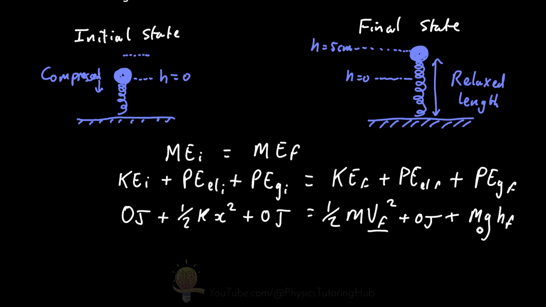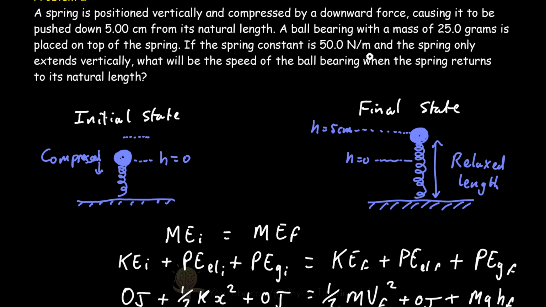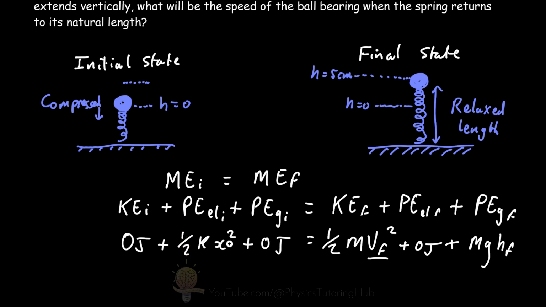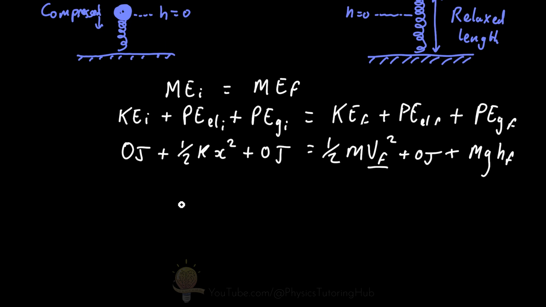We know the mass of the ball bearing, we know the acceleration due to gravity, we know the height that the ball bearing has risen by when the spring has returned to its relaxed length. We know the spring constant at 50 newtons per meter. We know the distance that the spring was compressed, which was 5 centimeters. So we have all these values here except for the velocity. So we can rearrange this to make velocity the subject of the formula. So let's do that. So I'm going to move this kinetic energy term over to this side.